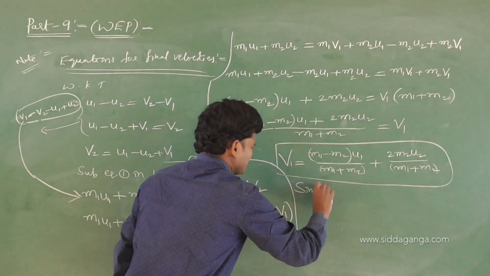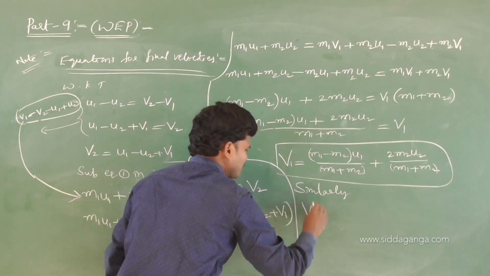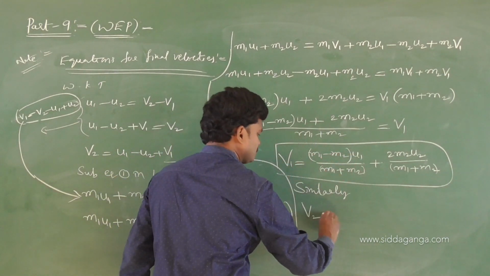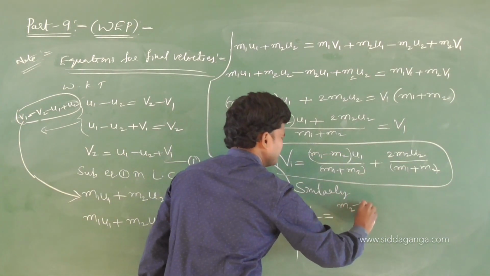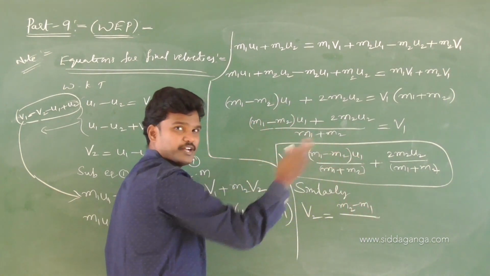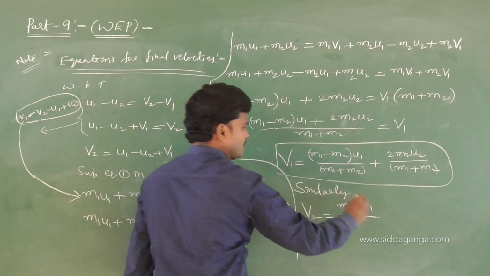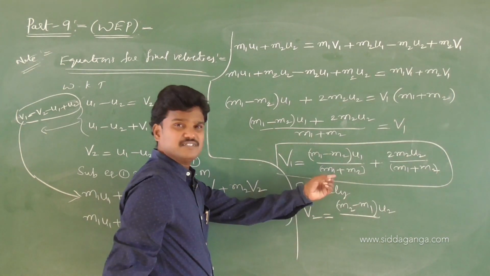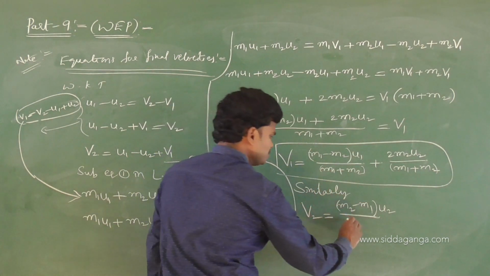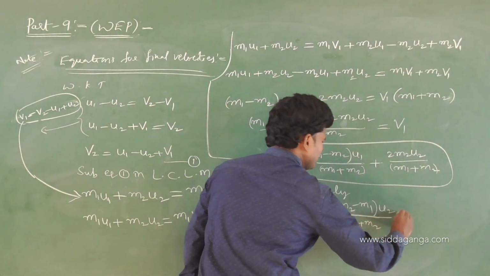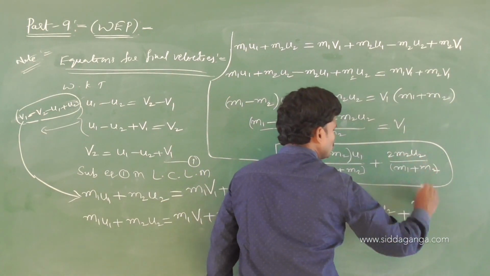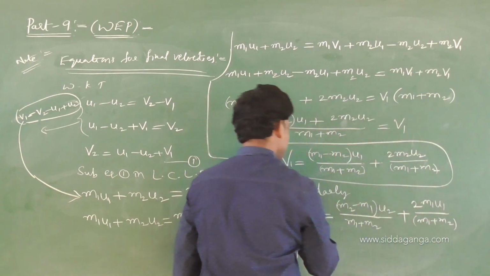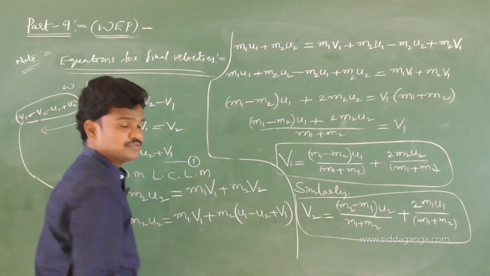Otherwise, let me write. Similarly, I am going to replace v1 with v2, 1 with 2. m1 minus m2 becomes m2 minus m1, u1 becomes u2. m1 plus m2 or m2 plus m1, both are the same since it is addition, so this is not a problem. Plus 2 m1 u1 by m1 plus m2. So this is the equation for v2.